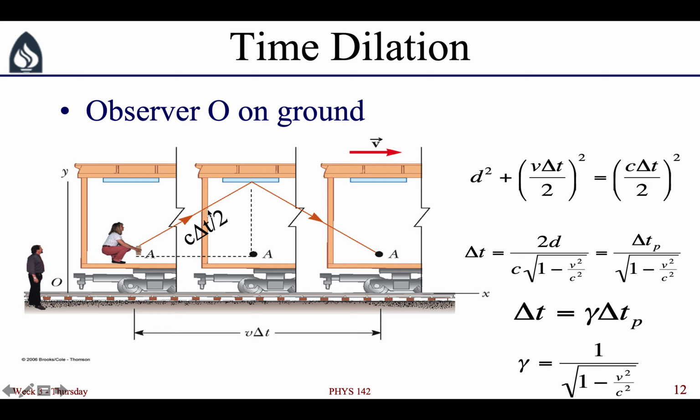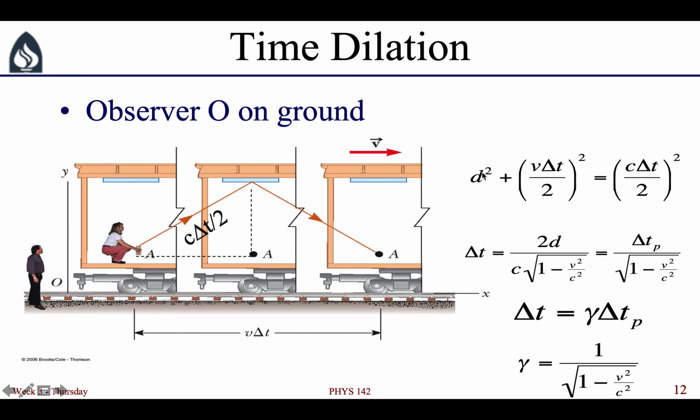So to see how far the light is traveling, we can consider this triangle here and use the Pythagorean theorem. This side of the triangle is the distance from the flashlight to the mirror, and so that's going to be d. So there's our d squared plus half of this full path, which is v delta t. This would be v delta t over 2.